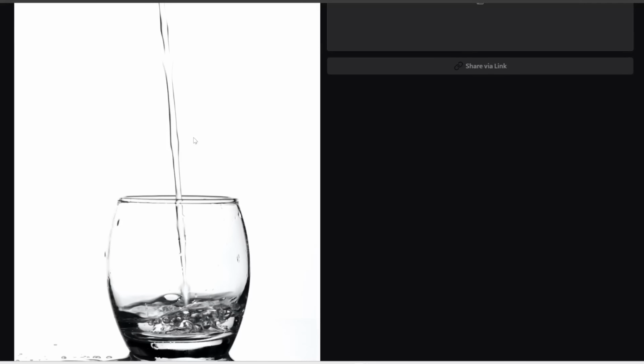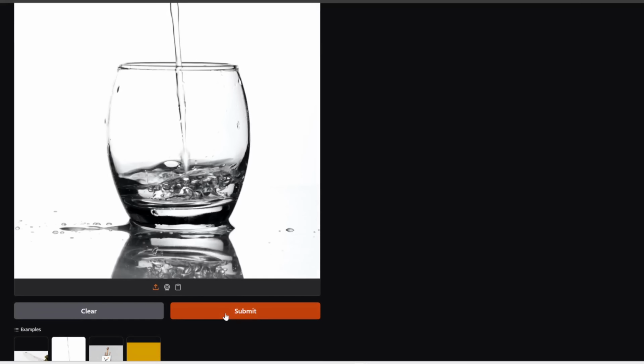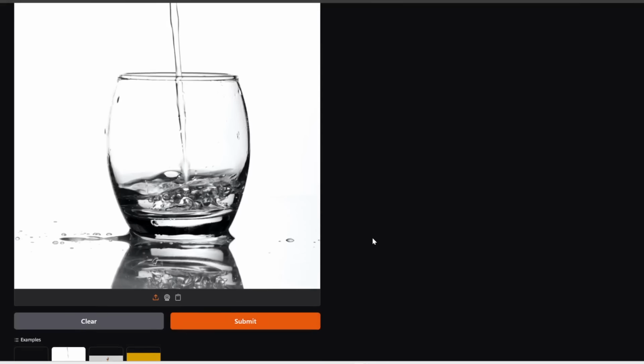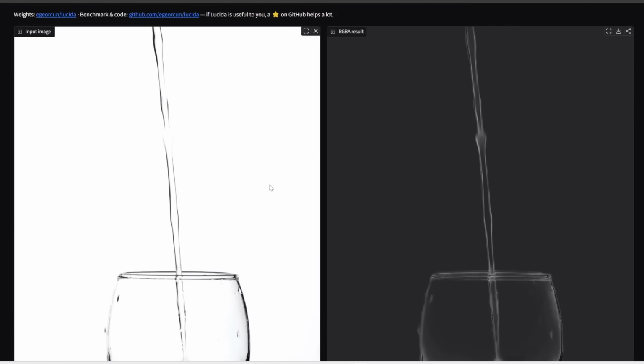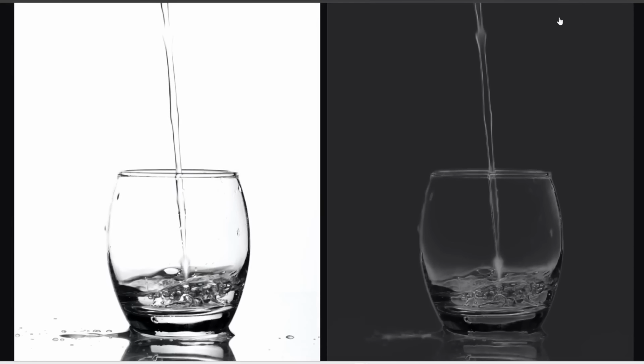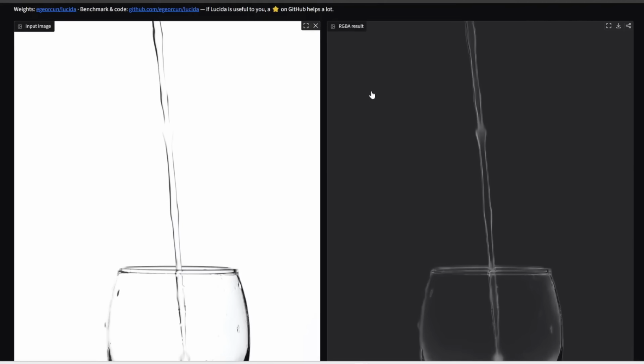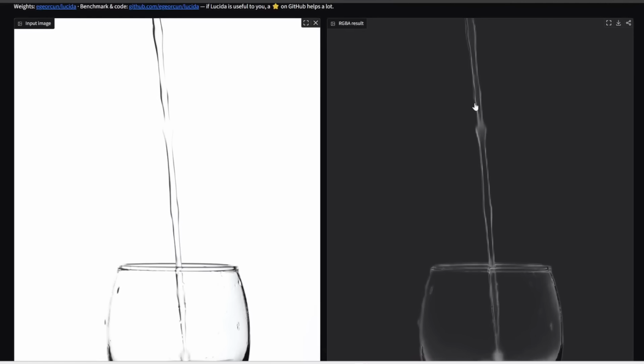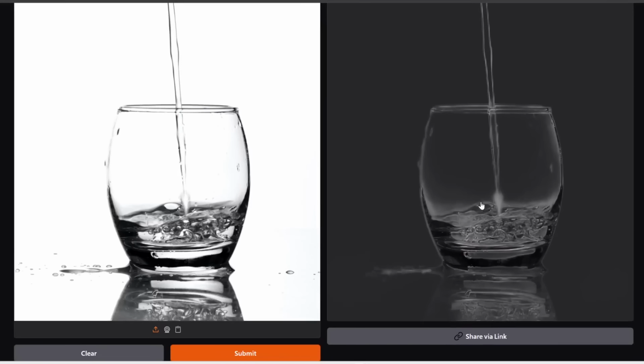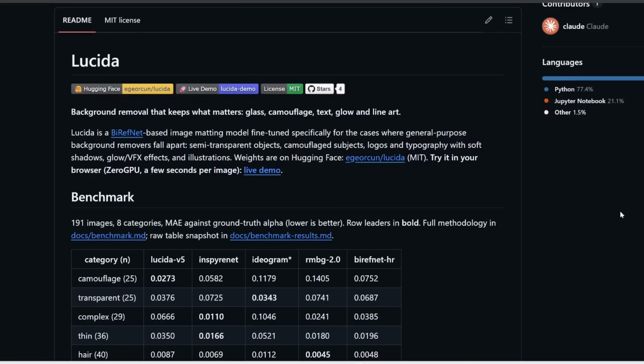For example, let's enter this image and then click on Submit, and it should proceed to remove the background of this image. And notice that it's fairly fast. This only took like 6 seconds. And as you can see, it's also able to make the water and the glass a bit transparent, which is correct. If you're interested in reading further, I'll link to this main page in the description below.